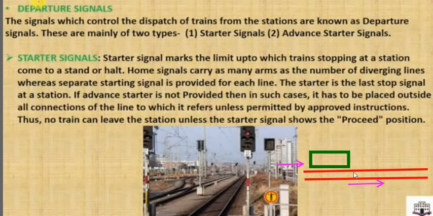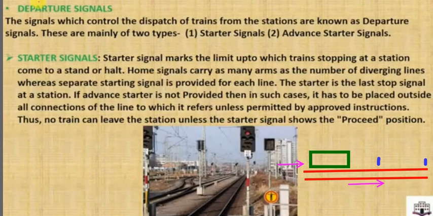So when the train dispatches from this platform, the first signal it will encounter after leaving the railway station will be the starter signal. Suppose here is the starter signal; the train will first encounter the starter signal. After the starter signal, at some distance there is another signal, the advanced starter signal. This signal controls the movement after the train dispatches.